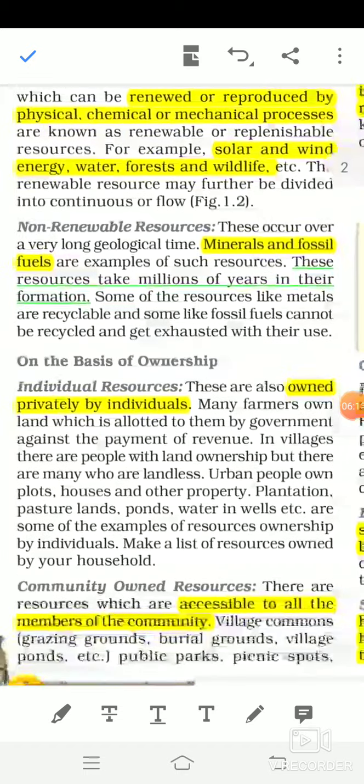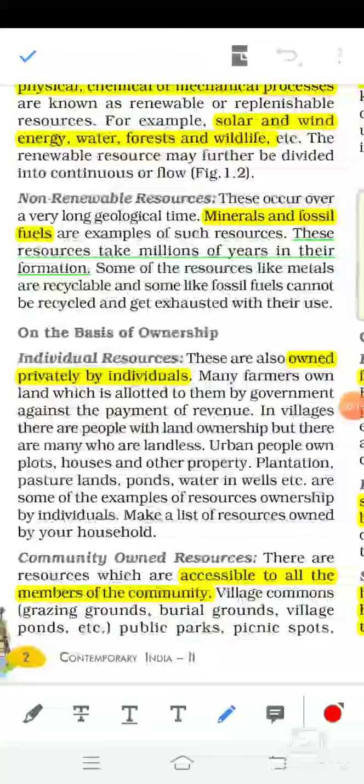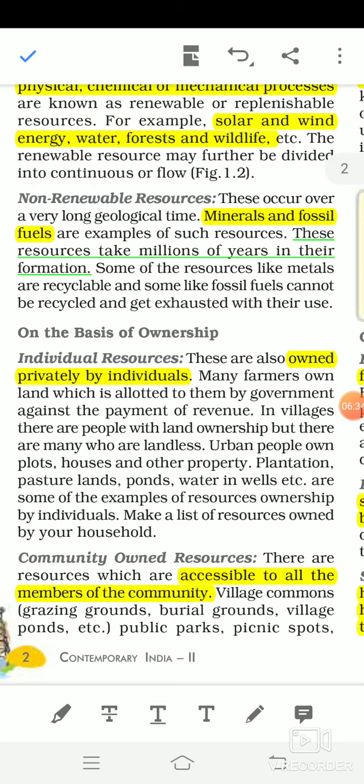The second is non-renewable resources. Non-renewable resources cannot be renewed or reproduced. It takes millions of years to create them again. Examples are minerals and fossil fuels. If you recall how coal and petroleum are formed, millions of years ago an earthquake or disaster happened and trees and plants went down into the earth.